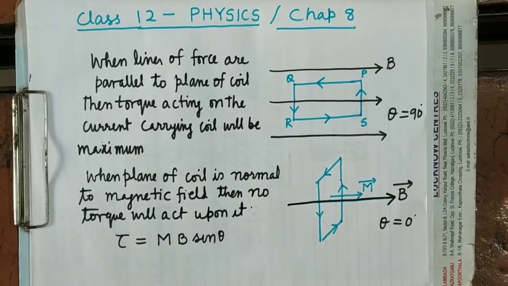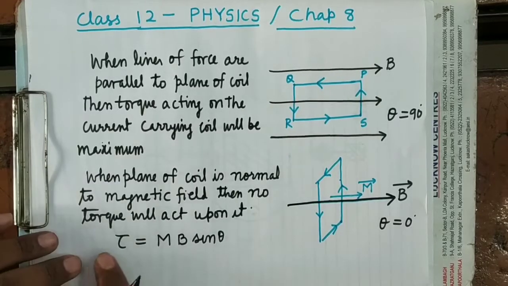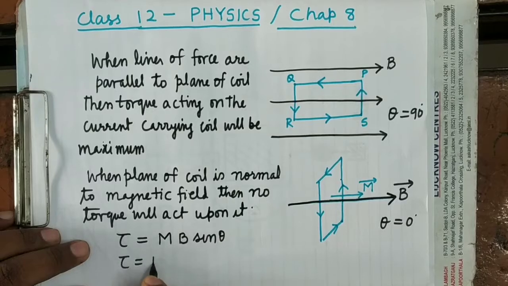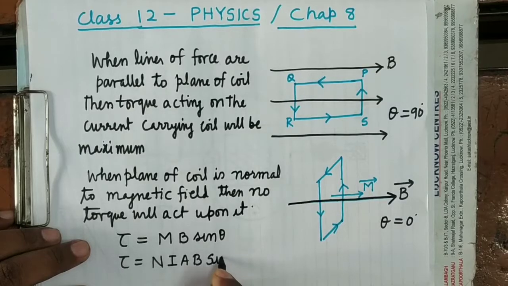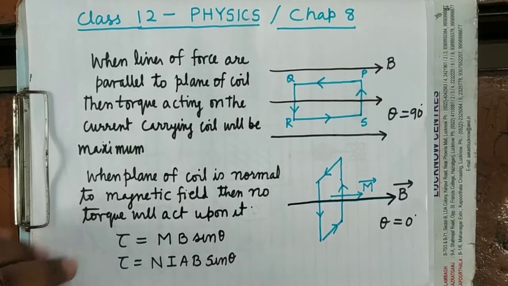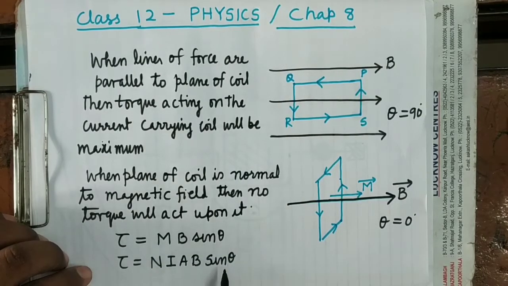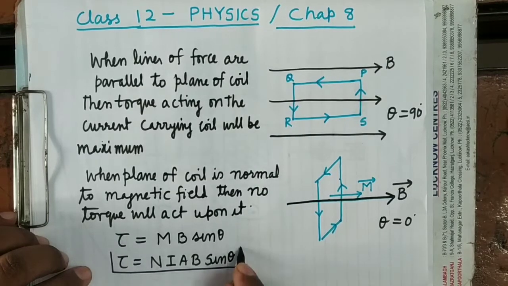It's clear. Then, in the previous lecture I deduced the formula of torque like this: tau equals NIAB sin theta. And I have told that when the normal on the plane of coil makes an angle theta from the direction of magnetic field, then torque will be this much and will act upon it.